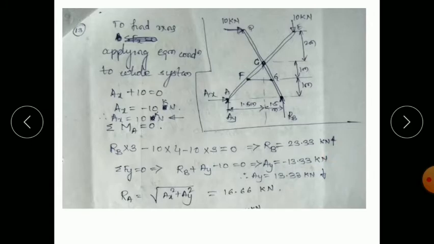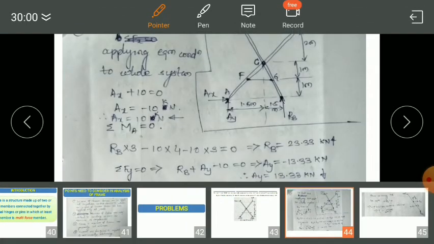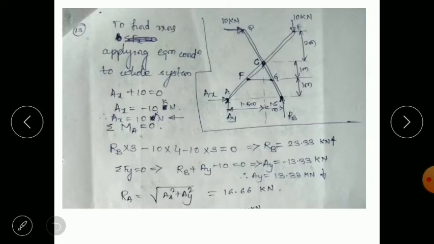You can also find the angle here. If you want to find the angle, you just use the equation, theta equal to tan of... Look, here the x component is towards left, the y component is in the downward direction.